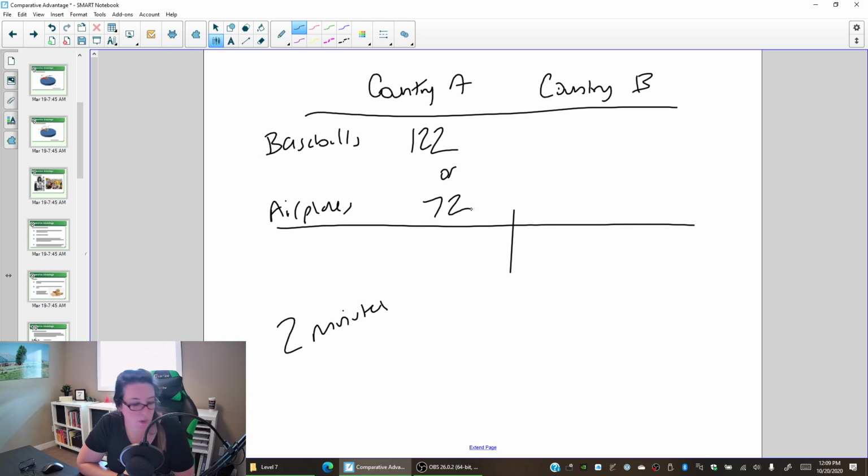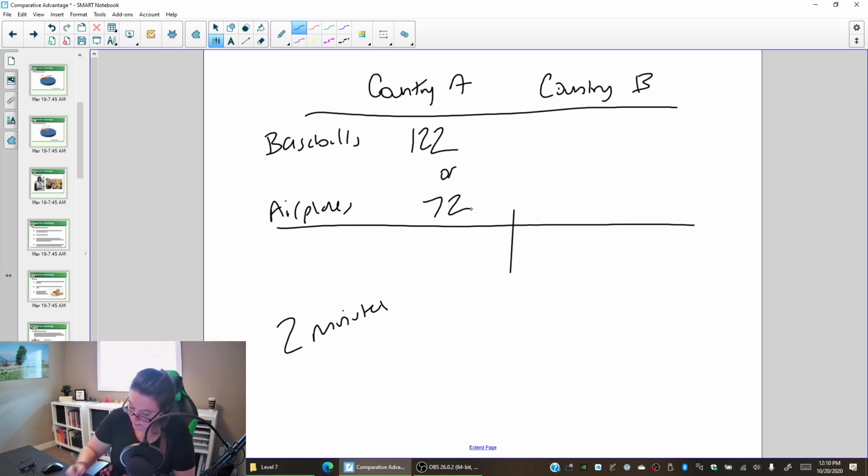Now these numbers are based on the production from one of my fall 2017 classes. In your class, in your semester, you'll come up with different numbers. So right now we'll work with this problem set, but then for your other parts of this course, you'll be using the ones that you developed in your class. So country A can make 122 baseballs or 72 airplanes in 2 minutes with the same people and resources.